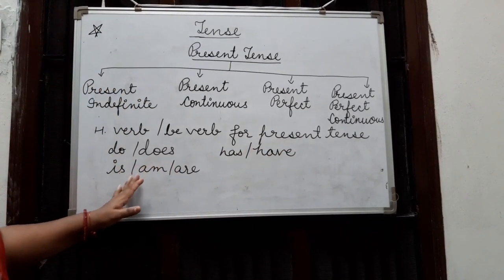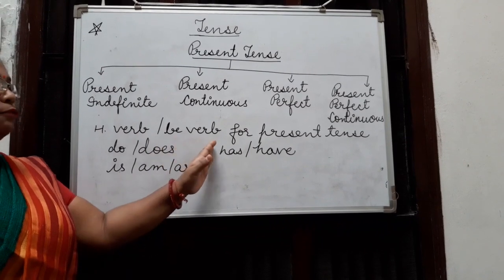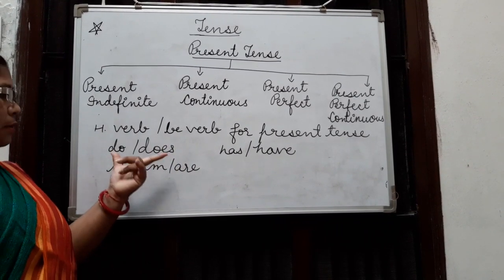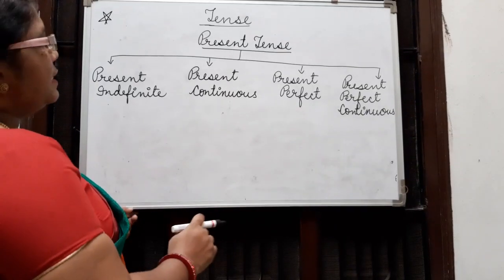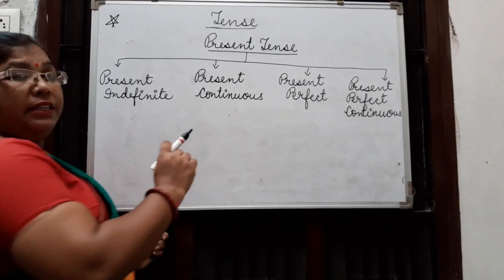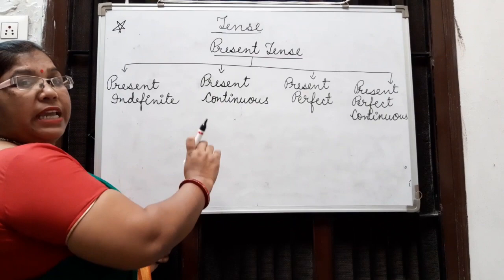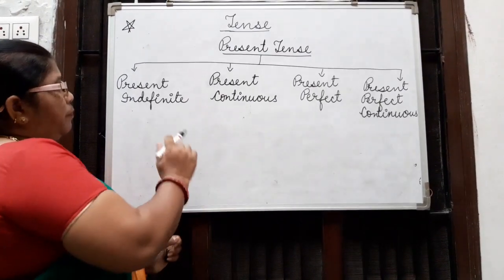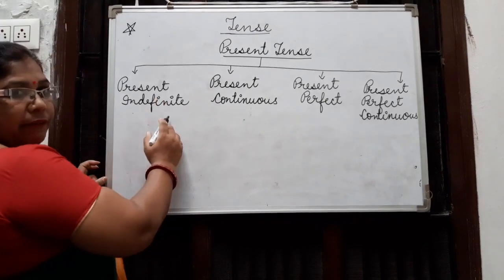These are the main helping verbs or be verbs for the present tense. With the help of these helping verbs we can identify the tense of a sentence.